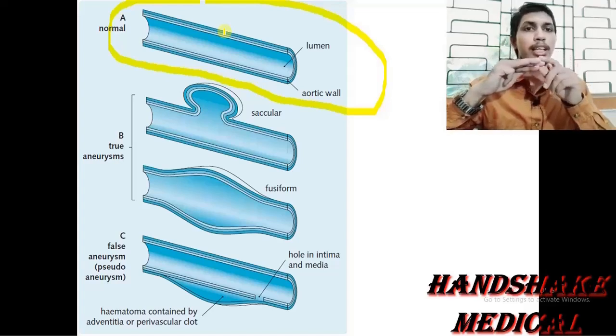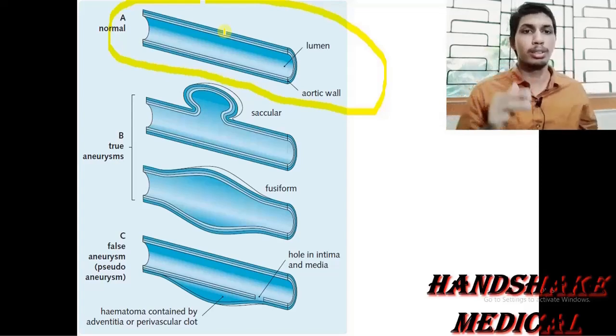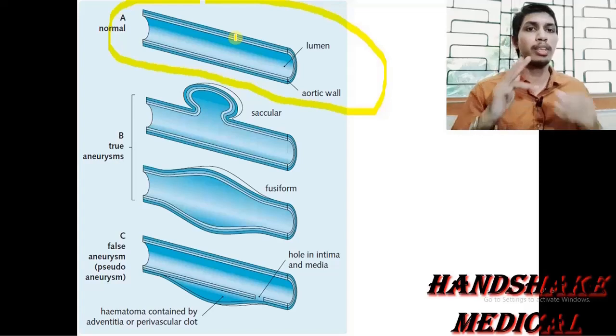So these three layers are lying one above the other in close proximity, and there is not much separation between these three layers. So this is the normal physiology, and here lies the normal lumen, and in between the tunica intima, tunica media, and the tunica externa, there is no separation, no flap, no lumen present.